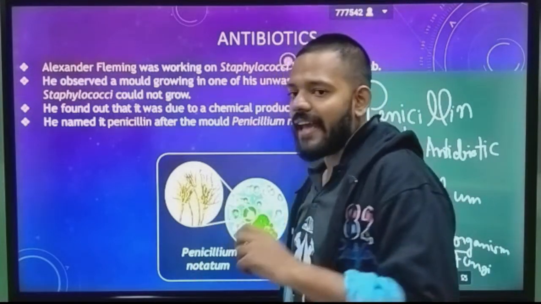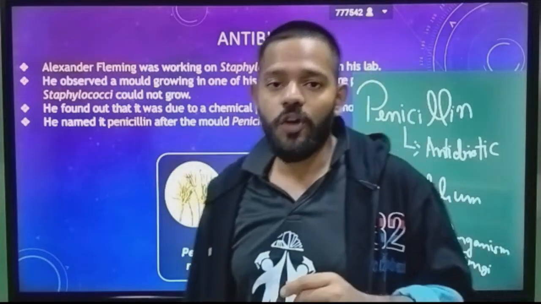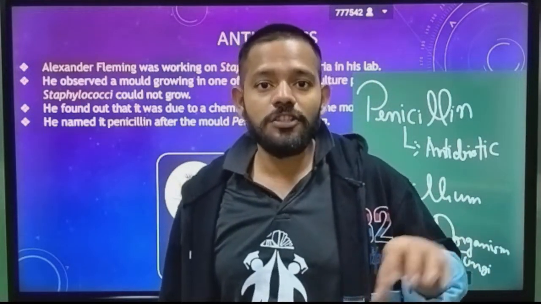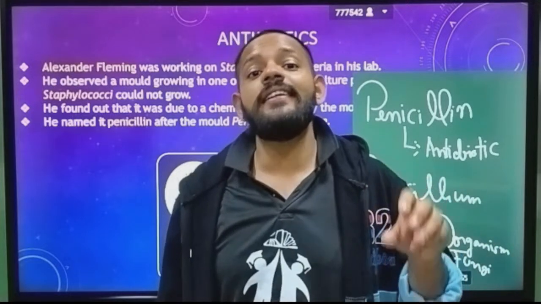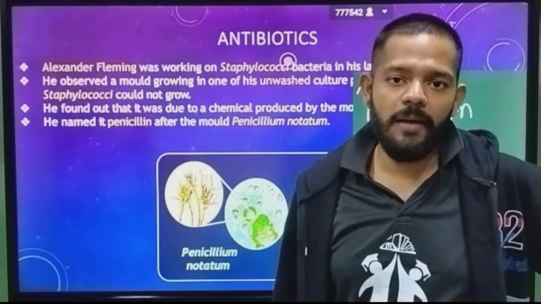When Alexander Fleming was working in his lab on the bacterium staphylococci, he found that in an unwashed petri dish some colonies were growing and secreting some chemicals that were inhibiting the growth of staphylococci bacteria.